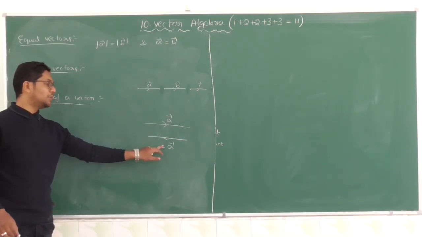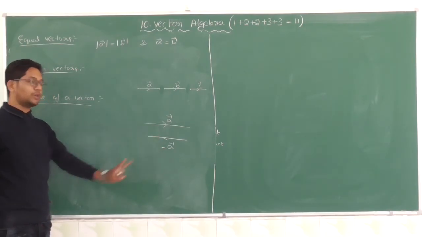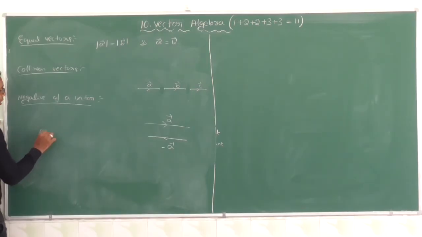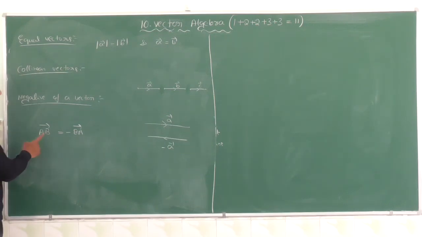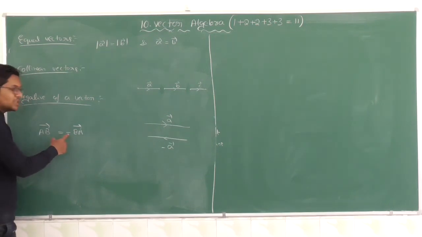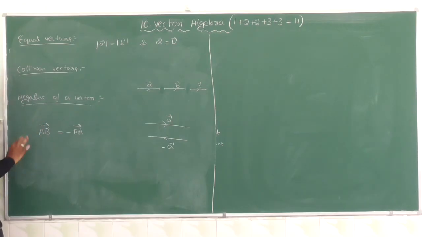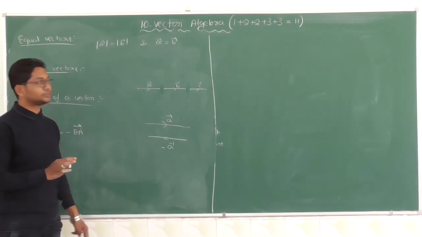Suppose we have the vector AB. Negative of the vector AB is what? Minus BA vector. Same magnitude but opposite in direction. That's it. Hence it is a negative of a vector.